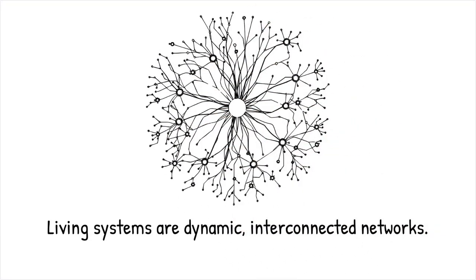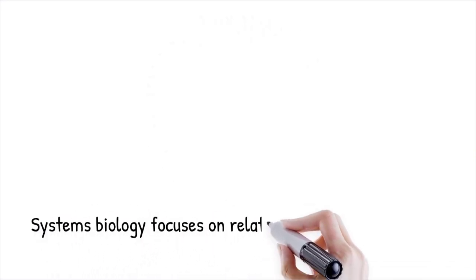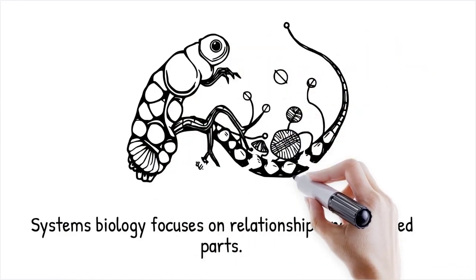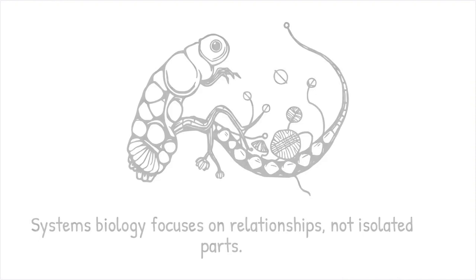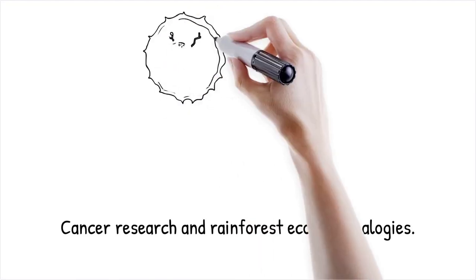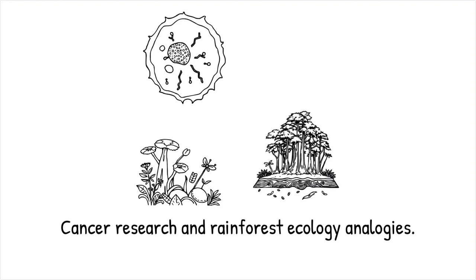Systems biology integrates computational models, big data, and nonlinear interactions to study emergent behaviors. Unlike reductionism, this approach acknowledges that biological phenomena depend on relationships between components rather than isolated units. Cancer research, for example, now considers the tumor microenvironment, metabolic interactions, and immune responses rather than focusing solely on individual genetic mutations. Understanding a rainforest requires studying interactions between climate, soil, species, and ecological cycles, not just individual trees.